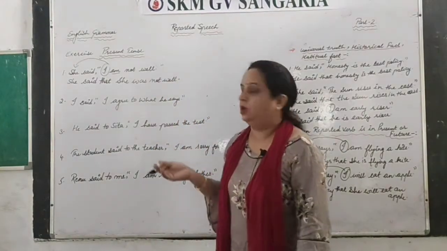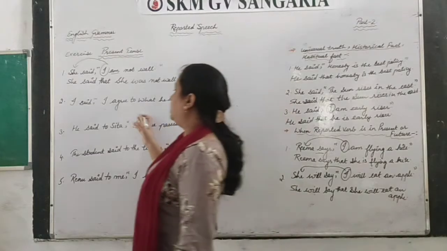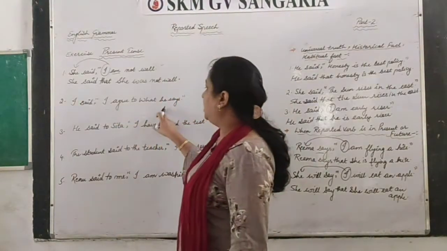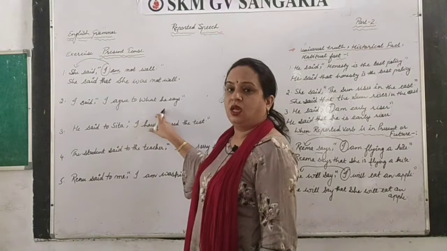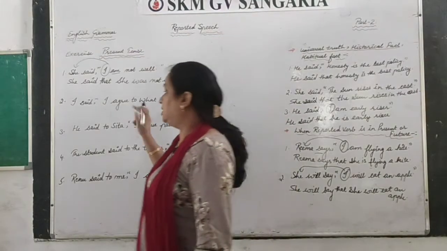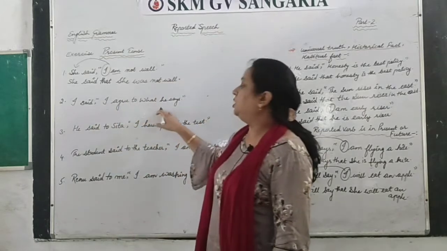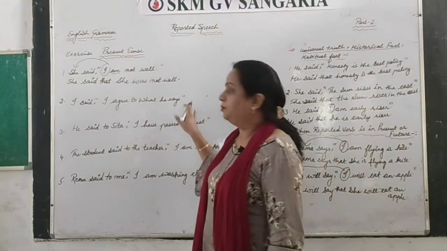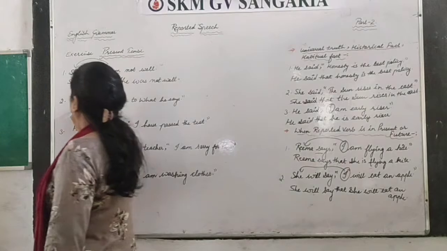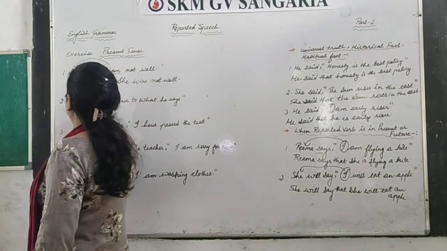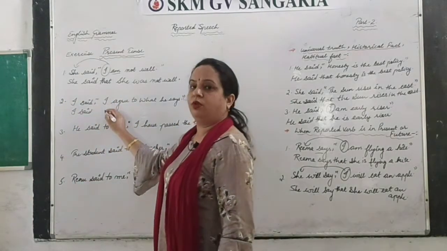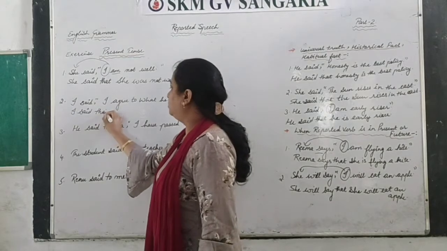That's quite simple. Next is, I said, I agree to what he says. He says, he said, it's I said, commas, I agree to what he says, right? So what here? I said, at the place of commas, what you will do? That.